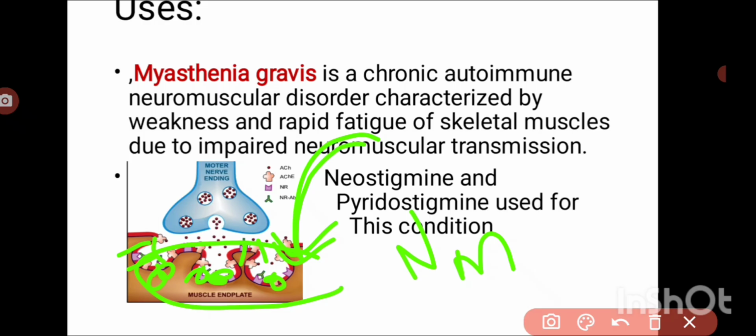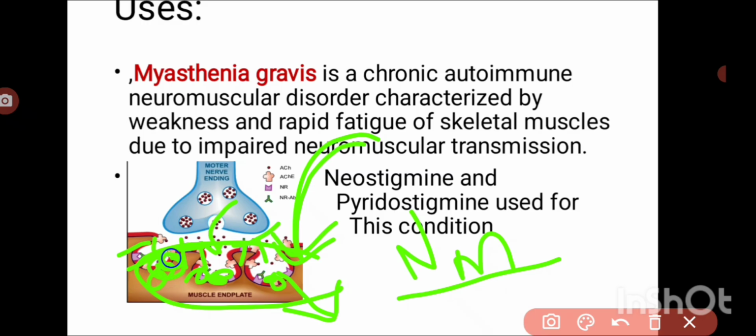That's why even if acetylcholine is released in sufficient amount, there is no muscle contraction because of the decreased availability of the NM receptors. Okay, so how can we treat this condition? By giving anticholinesterases. How do they work? They increase the availability of acetylcholine, so that they stimulate the available NM receptors consistently.